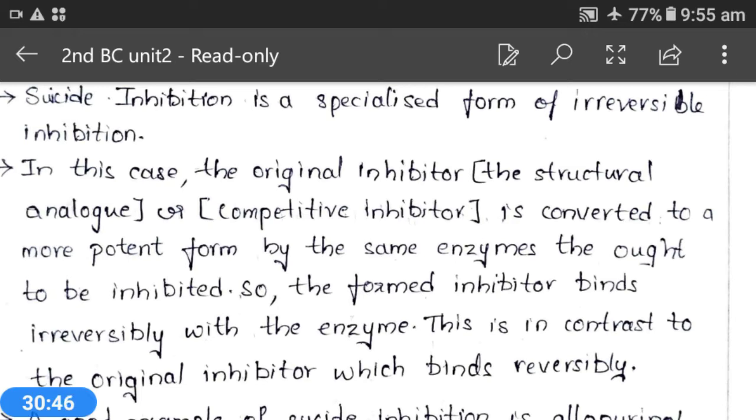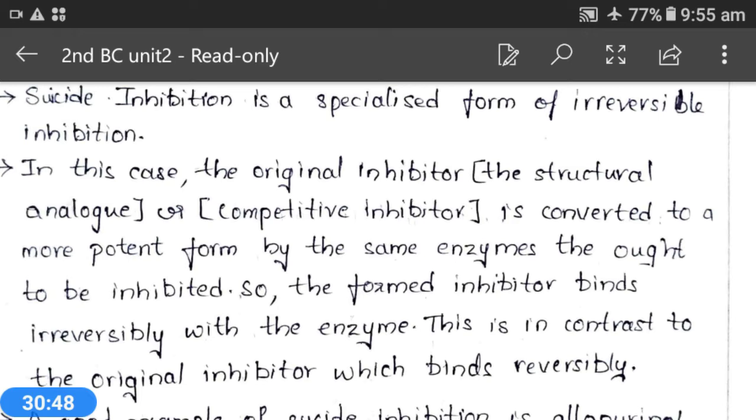And also certain purine and pyrimidine analogs undergo this suicide inhibition, and based on this suicide inhibition of purine and pyrimidine analogs, these are used in cancer therapy. Okay, cancer therapy. And the next one is allosteric inhibitors.